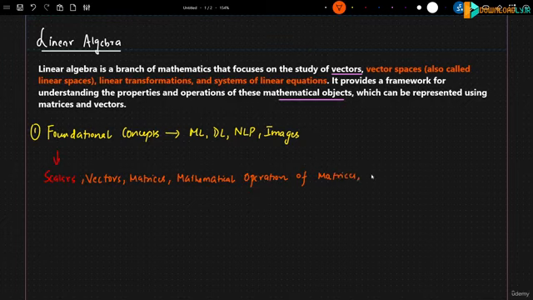Along with this, we'll also be seeing some techniques which are called linear transformation. And this specific technique of linear transformation will be used in one of the machine learning algorithms, which is called principal component analysis. What exactly it is, we'll discuss about it.